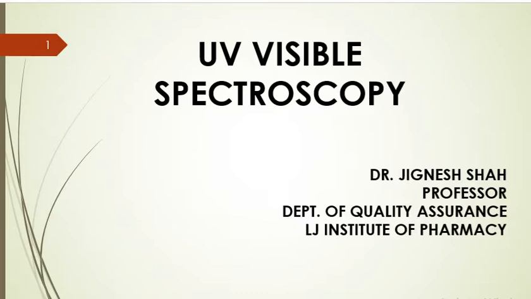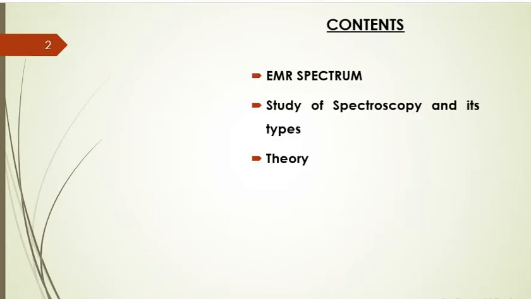Dear students, in today's class we will continue with the chapter that is UV visible spectroscopy. In the last class, we started with the EMR spectrum, where we went through different types of radiations involved with the electromagnetic spectrum. We also studied the wavelength and the wave number pertaining to various radiations which belong to the EMR spectrum. In today's class, we will continue with the types of spectroscopy and the theory of spectroscopy.